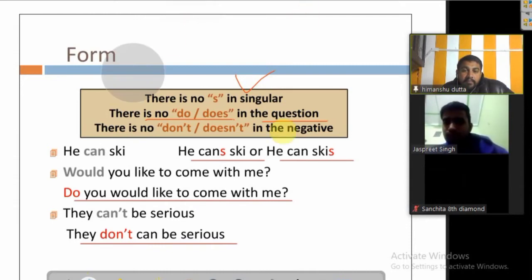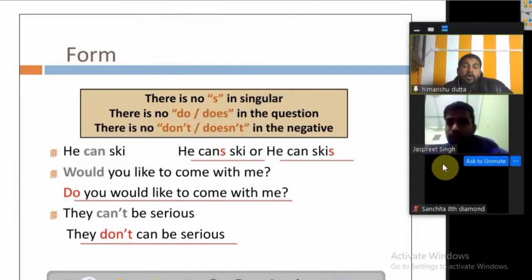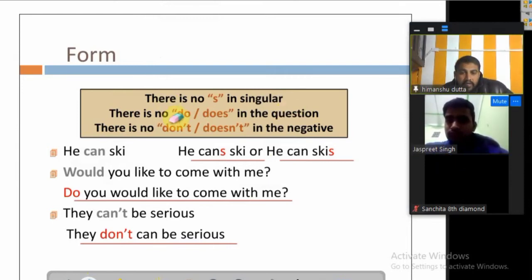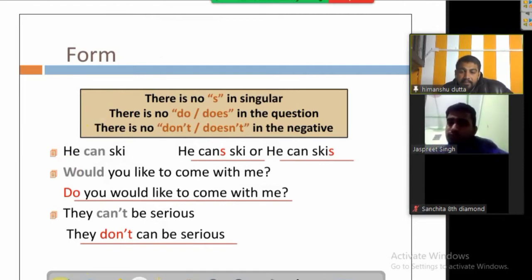May I bring you a glass of water? We write the auxiliary verb in place of do or does. Okay, we do not write questions with do or does in this case. Always remember that do or does is not written like that. Clear?